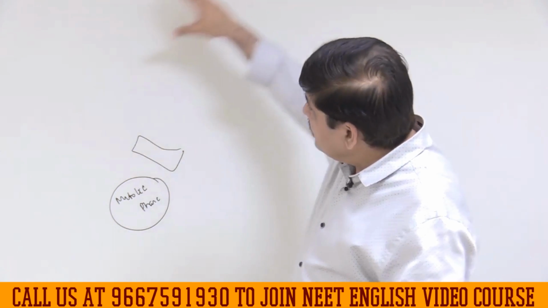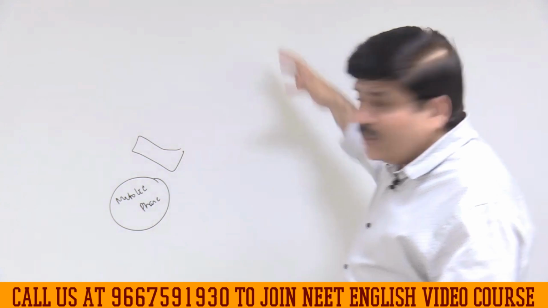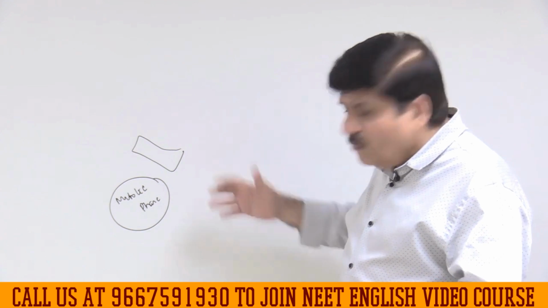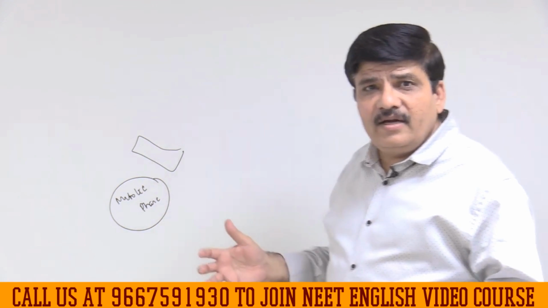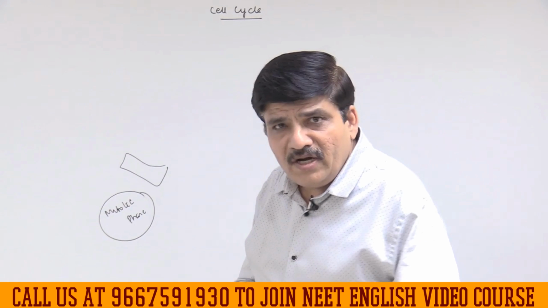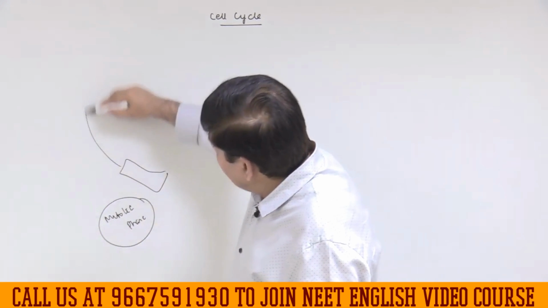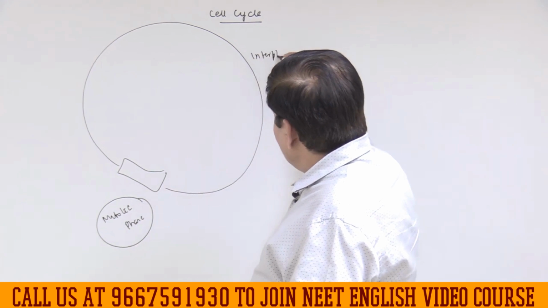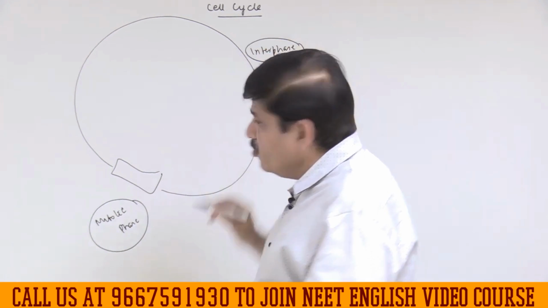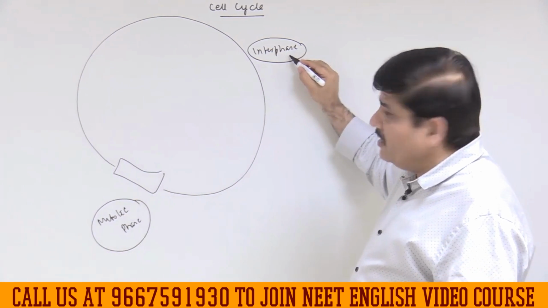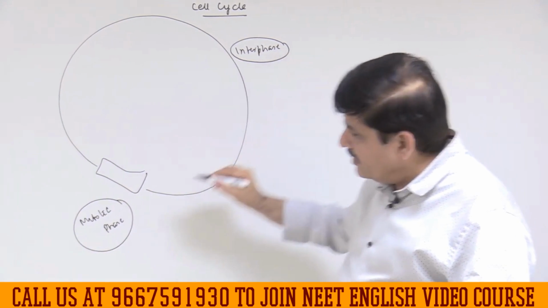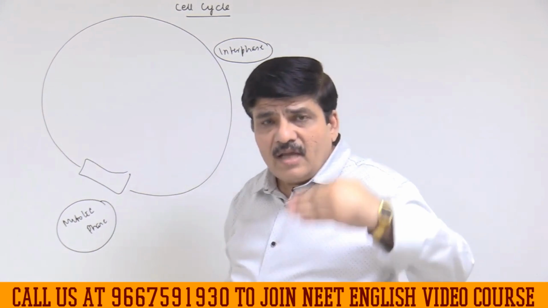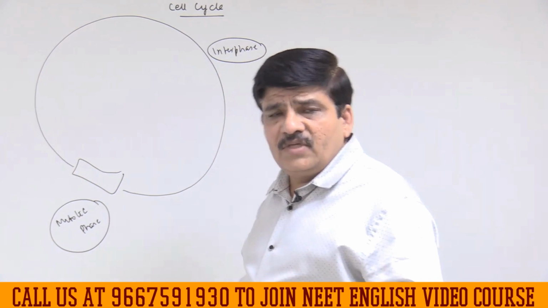The replication, the duplication, has been done when the cell is not dividing. In this particular stage, it is actually at the end that the already replicated or duplicated contents are roughly equally distributed into the daughter cells, and the cell otherwise is not dividing. We are calling that interphase. So these are the two main things that you must understand. The cell may be either in interphase when it is not dividing, or in the mitotic phase where the dramatic events of the actual division of the cell take place.